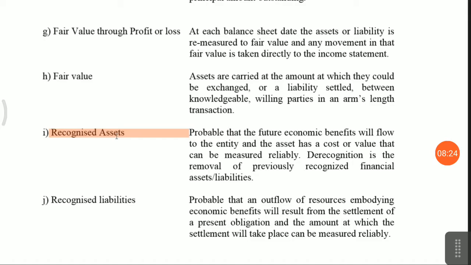For example, a trade receivable: whether it will be classified as a financial asset, whether the amount will be recovered from the debtor, then only you should consider it a recognized asset. Otherwise there is no chance of recovery, then why are you showing such an item on your asset side, why present it as a financial asset? This is specified in your Indian accounting standard.